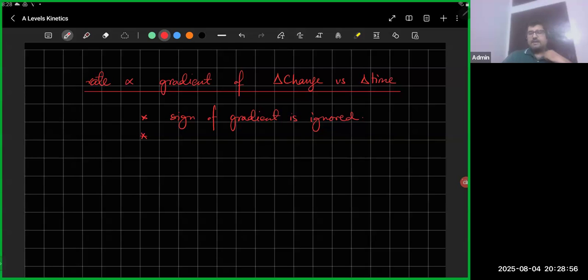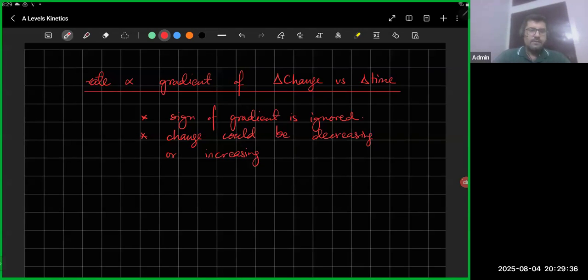And the second thing is that you could have a decreasing change or an increasing change.